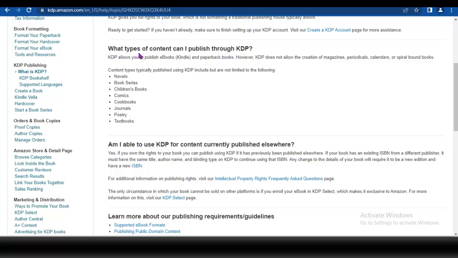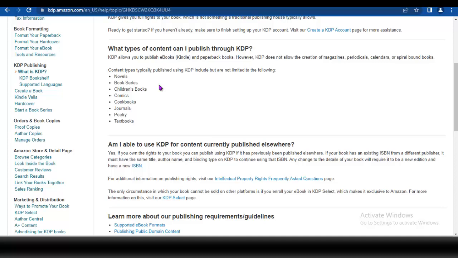You can look at it and say, what type of content can I publish through KDP? There are different contents on Amazon KDP. You have novels, book series, children's books, comics, cookbooks, journals, poetry and textbooks. Then we have what is called non-fiction. Non-fiction are those books that teach people about something. They are easy to come by, like those 10, 20, 30, 40 pages books. You can easily get these book materials from the internet.